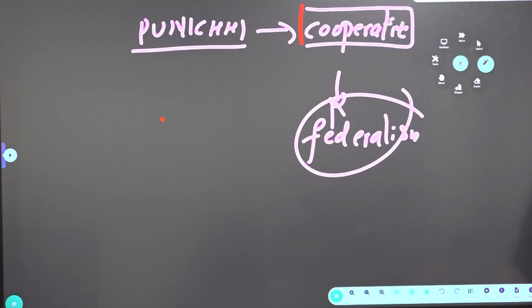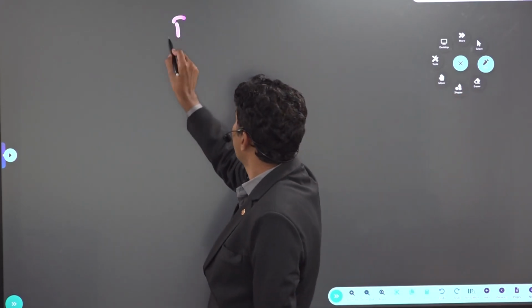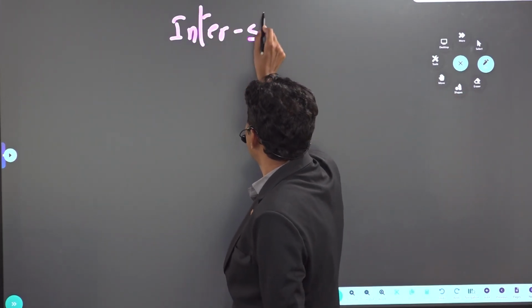So the main recommendation of the Sarkaria Commission: governor should be from outside the state. The main recommendation of the Punchhi Commission: cooperative federalism. These are some of the committees related to center-state relations. Then there is something called interstate relations. When we discussed the Supreme Court's original jurisdiction, we said something: interstate water disputes are not under the Supreme Court's original jurisdiction. Why, sir? What is the reason?